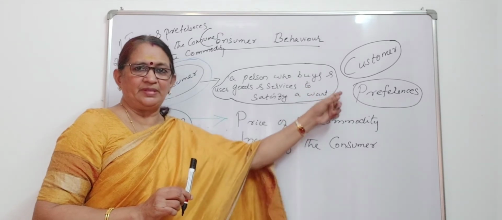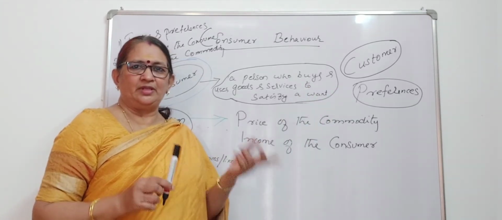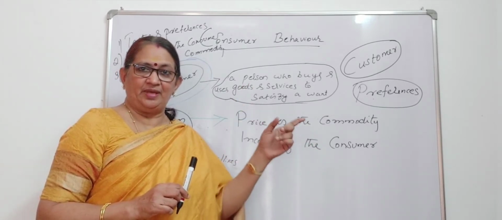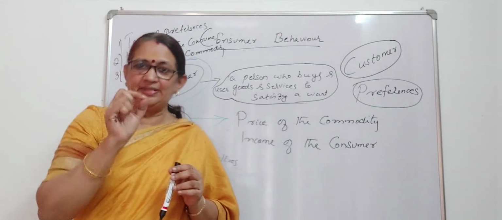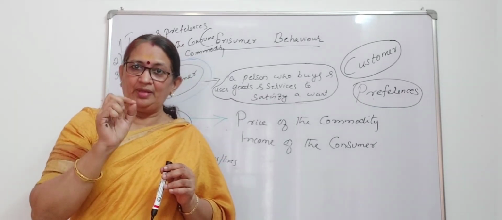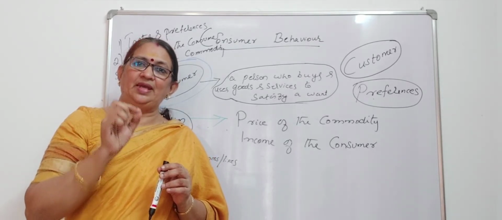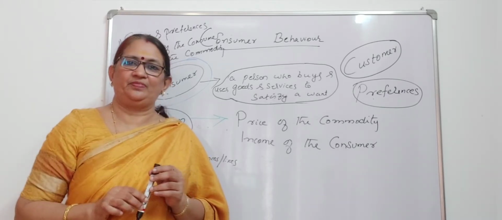That person may be purchasing the commodity for someone else. A parent purchasing toys, chocolate, ice cream for their children. Parent is a customer. Who is a consumer? The child. So, please understand the term consumer: a person who buys a good or service and uses it. And that action is consumption.